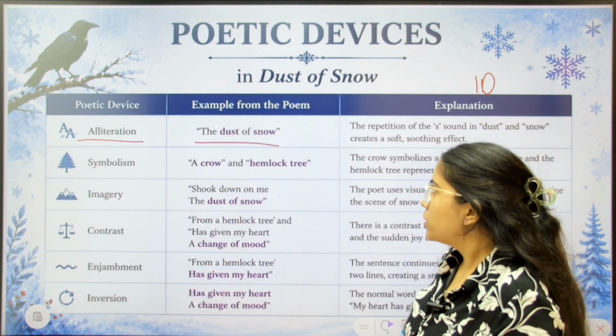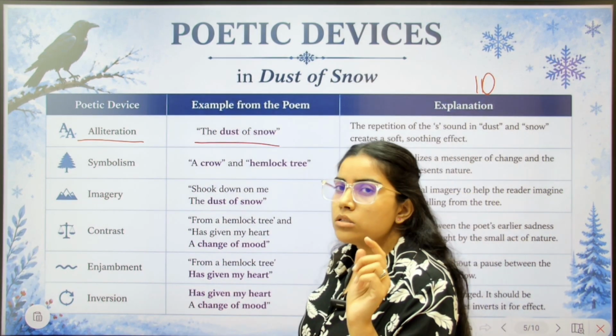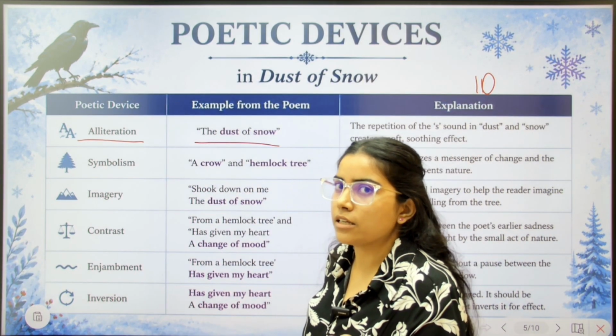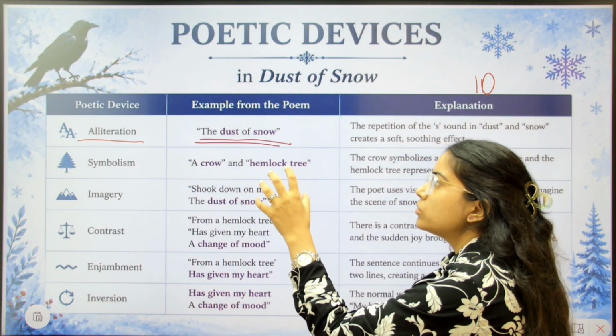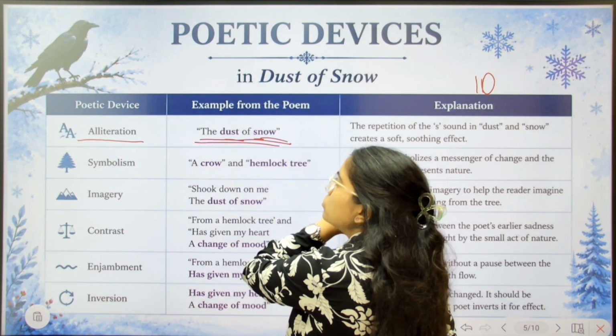Alliteration को आप कैसे पहचानोगे? देखो, जहां पर भी आपको consonant sound का repetition नजर आए, है ना, whenever you are reading a line, the dust of snow, अब यहाँ पर you can feel dust of snow.